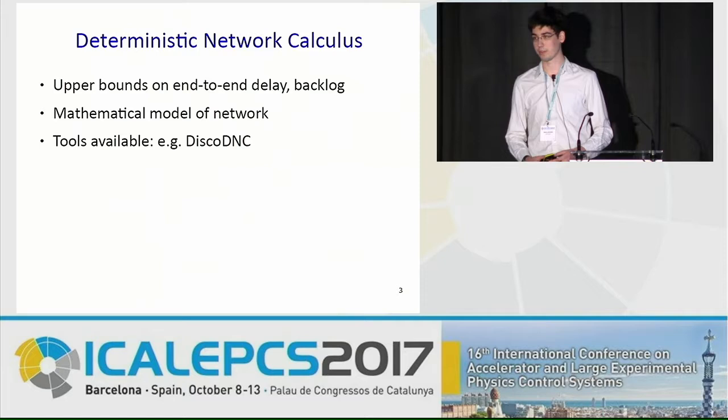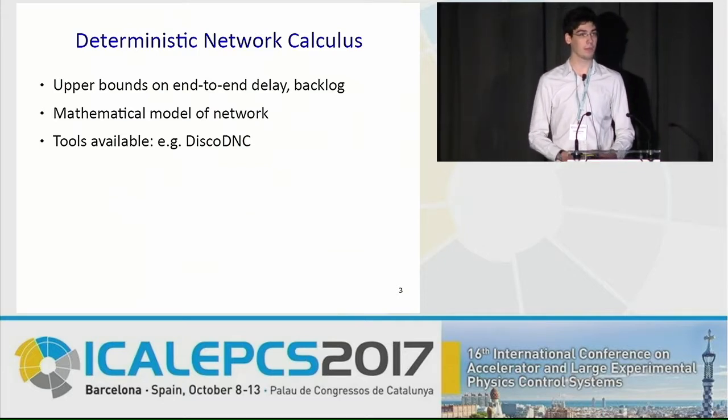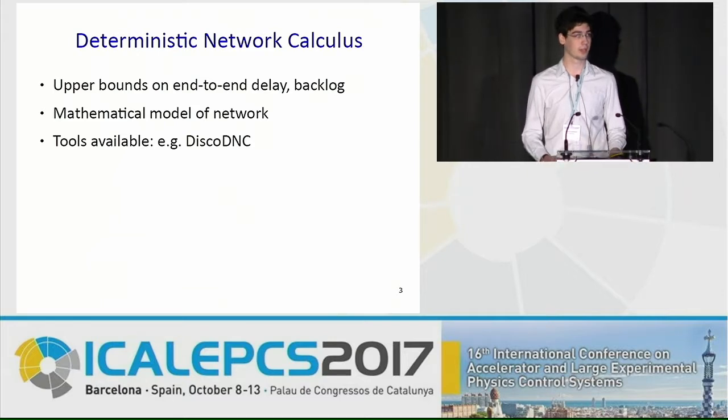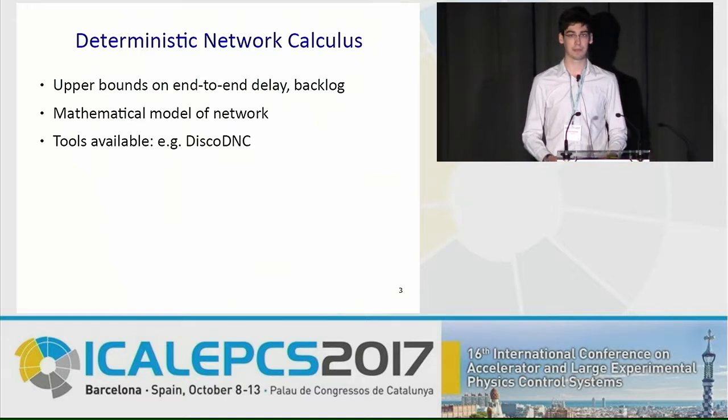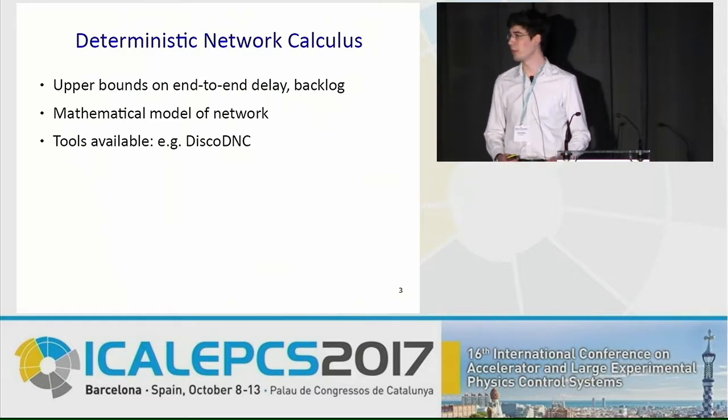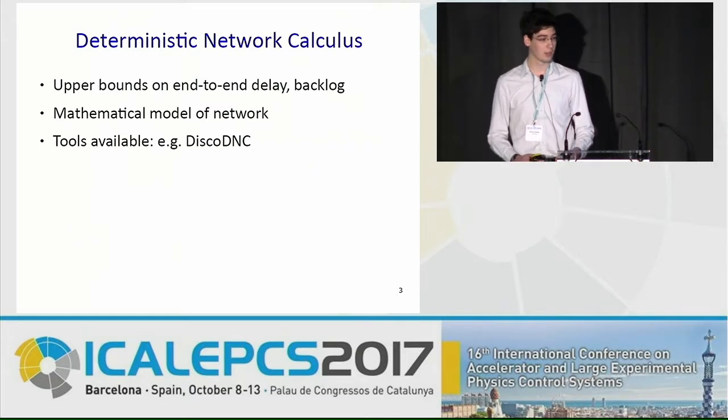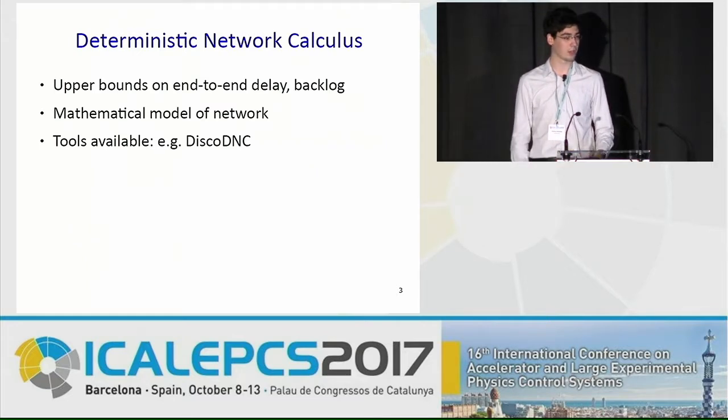So one framework for this kind of verification task is deterministic network calculus. The idea is to model the network as a set of curves, which can then be analyzed to derive end-to-end delay and backlog bounds. And there are tools available which support this analysis for complex networks, for example, DiscoDNC.